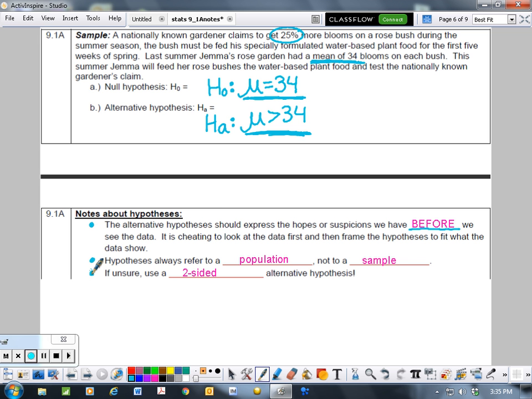Hypotheses always refer to a population, not a sample. I said that already, but it's never too early to point that out. And if you're ever unsure, use that two-sided alternative hypothesis.